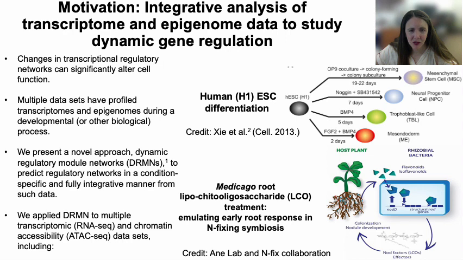In this poster presentation, we highlight results from two of several data sets studied in our recent work. The first is the human H1 embryonic stem cell differentiation dataset of Xi et al. The second is a parallel RNA-seq and ATAC-seq time course dataset in Medicago roots under treatment with lipo-chitooligosaccharide, or LCO, compounds for 24 hours. Such compounds are known to be an early biochemical signal in establishing nitrogen-fixing symbioses in plant roots, and this experiment emulates the early transcriptional response in that process.